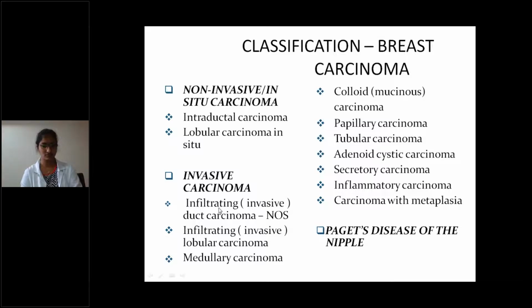This is the most common. And then infiltrative invasive lobular carcinoma, medullary carcinoma, colloid or mucinous carcinoma, papillary carcinoma, tubular carcinoma, adenoid cystic carcinoma, secretory carcinoma, inflammatory carcinoma, and carcinoma with metaplasia. The other one is Paget's disease of the nipple.